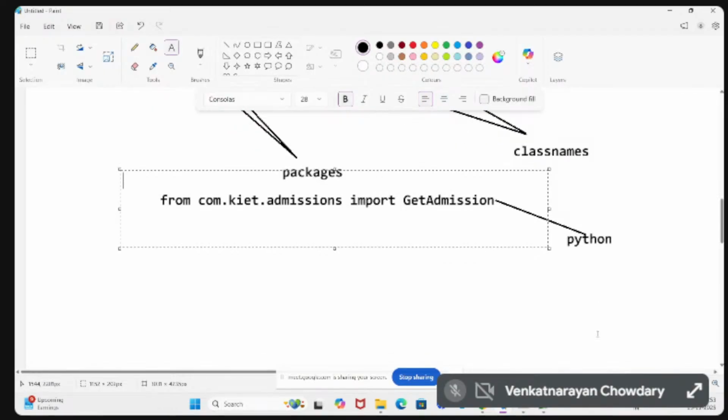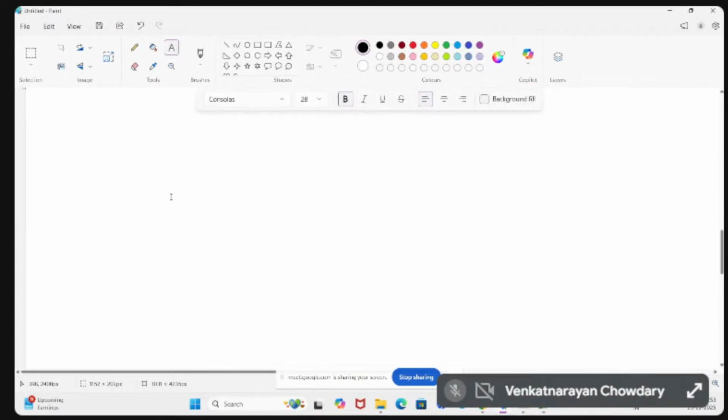Next, the data types. Data types are categorized into two types. Already we know this. One is primitive and another one is non-primitive.